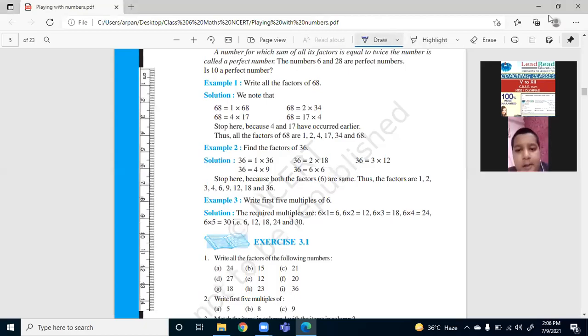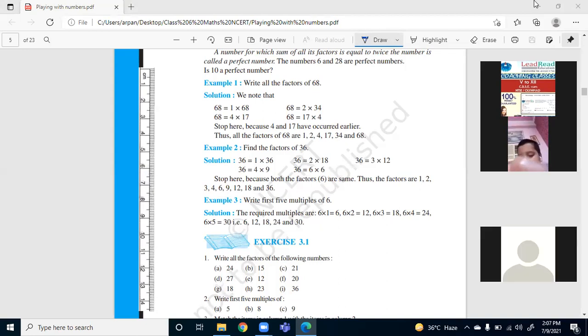So you have to put the answer on the chat box. You have to write all the factors of 68. Please write all the factors of 68, then we will discuss the answer. So if I want to write the factors of 68, first factor of every number is 1 and other factor